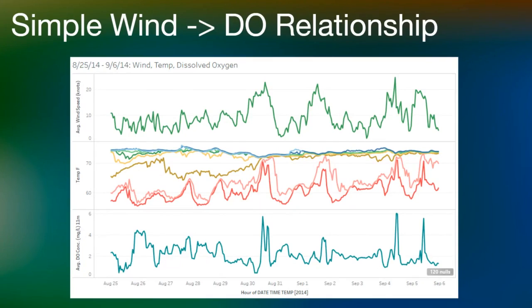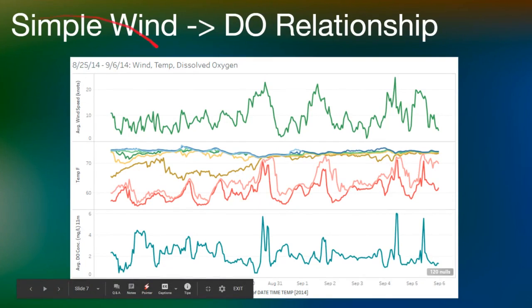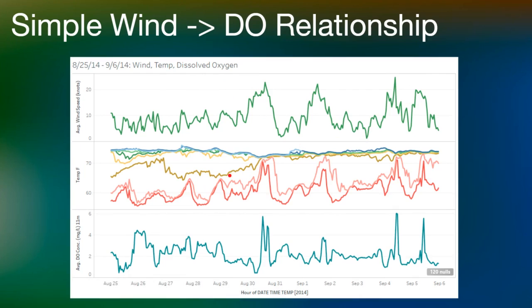agreed with the science. Here we have a period from the last week of August 2014 to the first week of September 2014. In the top chart, we have wind speed over time, and we can see periods of high wind events here with these spikes. In the second chart, we have water temperature at various depths over time. Each line here represents a different depth on the buoy sensor. So at the beginning, we can see the lake is relatively stratified.